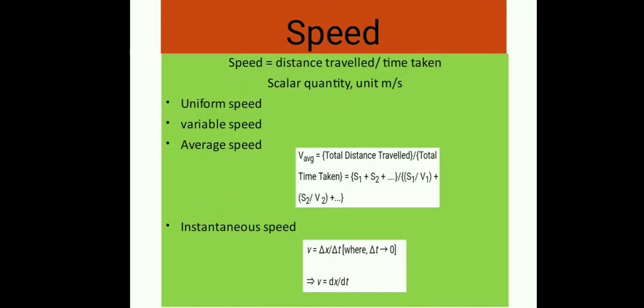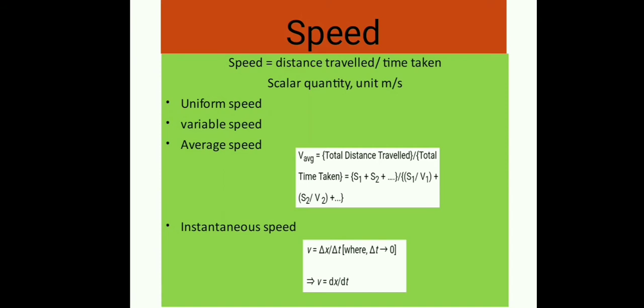Speed. Speed of an object is defined as the ratio of path length and the corresponding time taken by the object. The formula is speed equal to distance traveled upon time taken. Speed is a scalar quantity and its unit is meter per second. Its dimensional formula is M0 L1 T to the power minus 1.